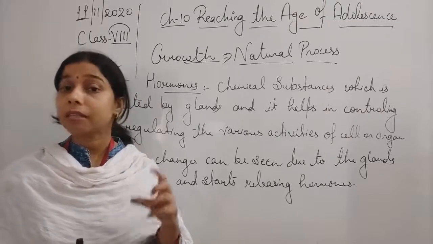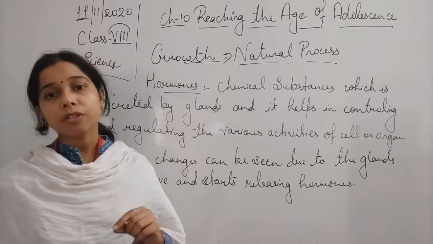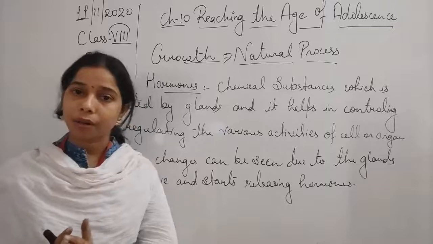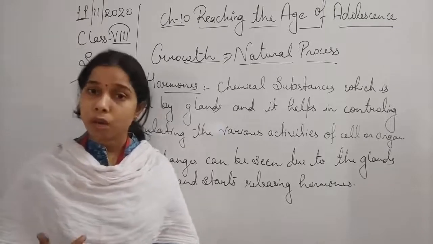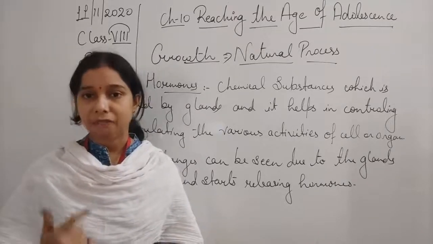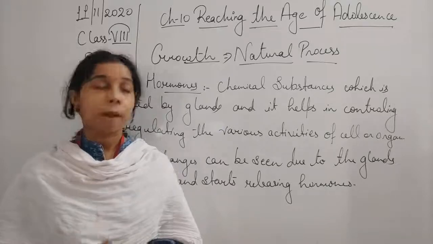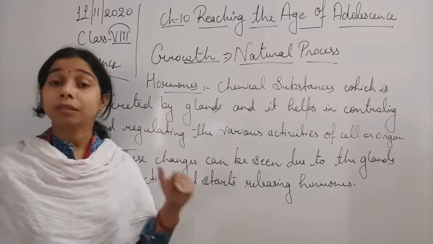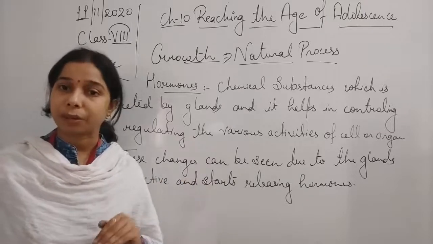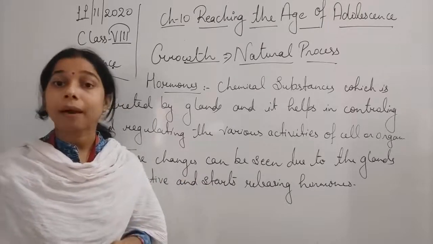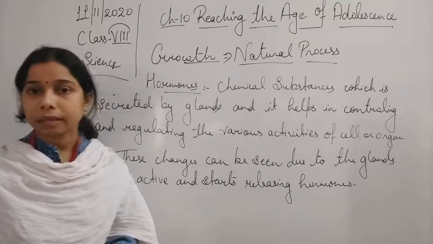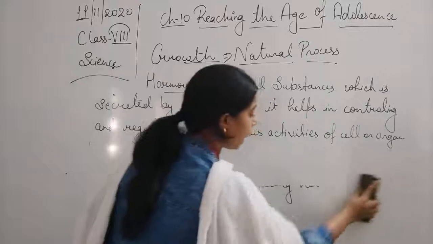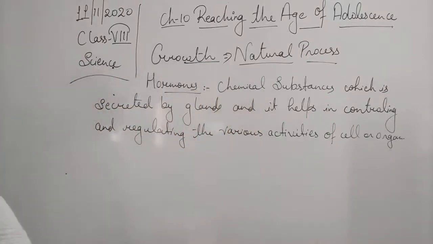It is because of these chemical substances which are present in a particular cell or organ, and they control and regulate their function, their activities. Again, how are these hormones formed? These hormones are basically secreted, released by a special organ known as the glands. So these glands are present in our body. So we can write it.